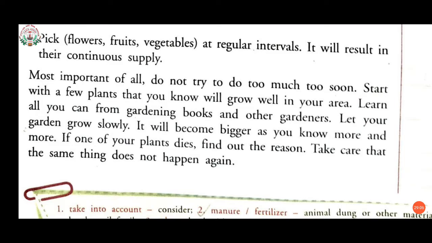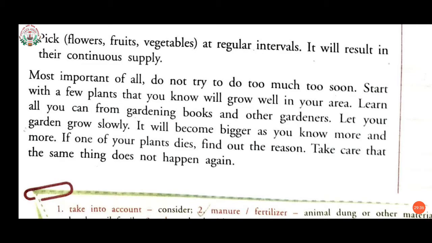Let your garden grow slowly. If your garden grows slowly, first start with a few plants. Grow a few plants and see what the result is. And after you are successful, then try to make your garden look more beautiful by adding more plants to it. It will become bigger as you know more and more.